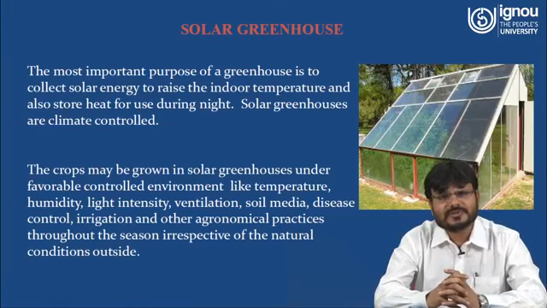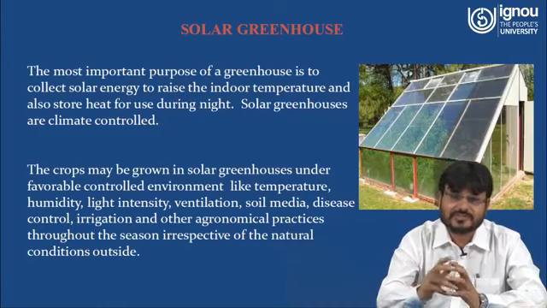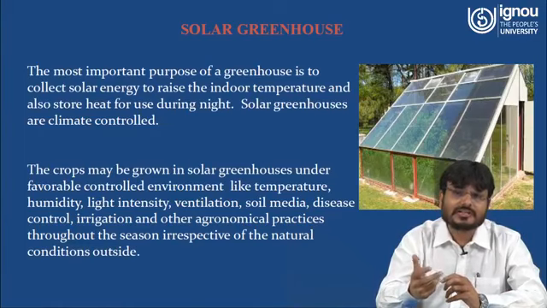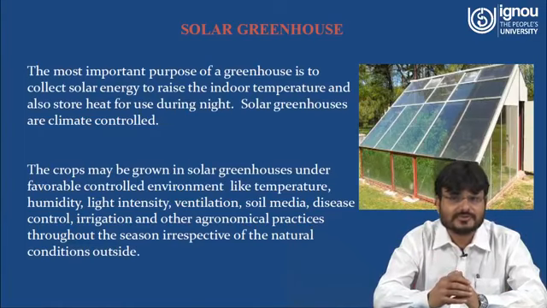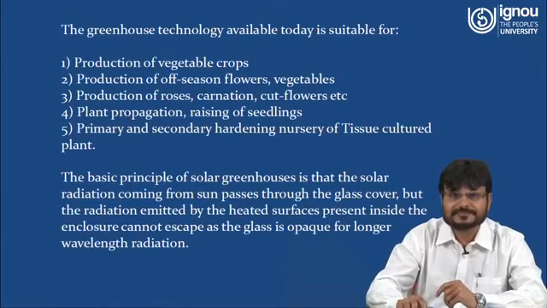The crops may be grown in a solar greenhouse under favorable controlled environment like temperature, because you are able to control the temperature in cold climatic conditions due to this solar greenhouse. And humidity, light intensity, ventilation, soil media, disease control, irrigation and other ergonomic practices throughout the season, irrespective of the natural condition outside.